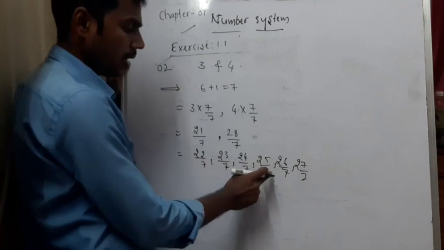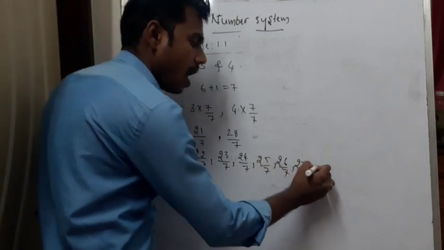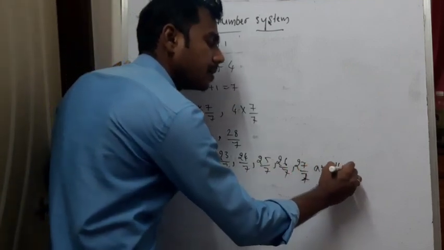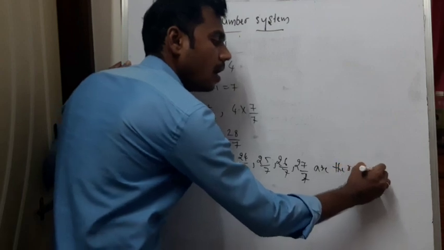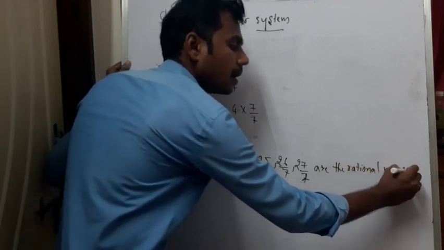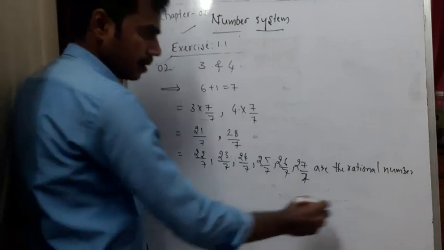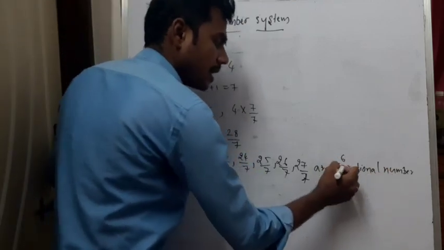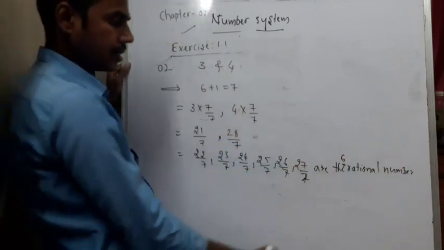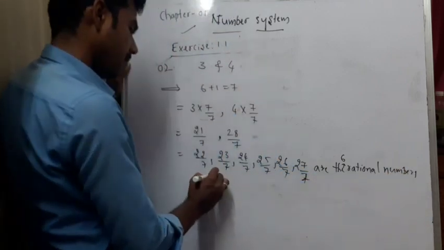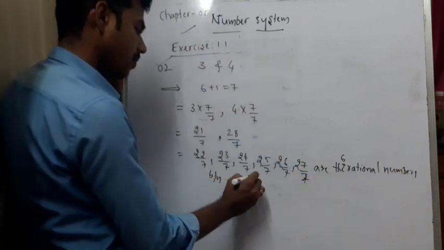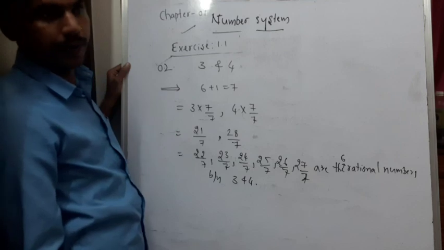So, 1, 2, 3, 4, 5, 6 are the 6 rational numbers between 3 and 4. Hope you understood.